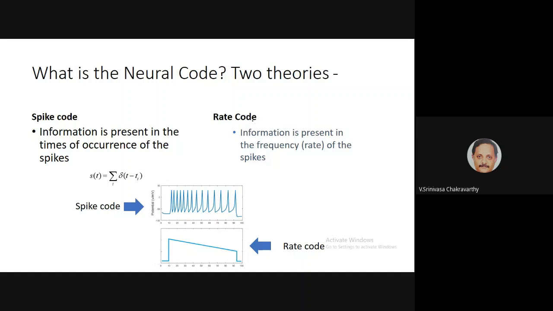Whereas if you say that the information is present in an even more detailed fashion, embedded in the spike to spike intervals, because the spike itself has a standard shape and size and doesn't carry much information, the only information left is in the duration between one spike and the next. If you are referring to that information, then you are talking about the spike code. So these are the two prominent ways in which you look at information present in a neuron's activity. Therefore, people talk about the spike code and rate code.